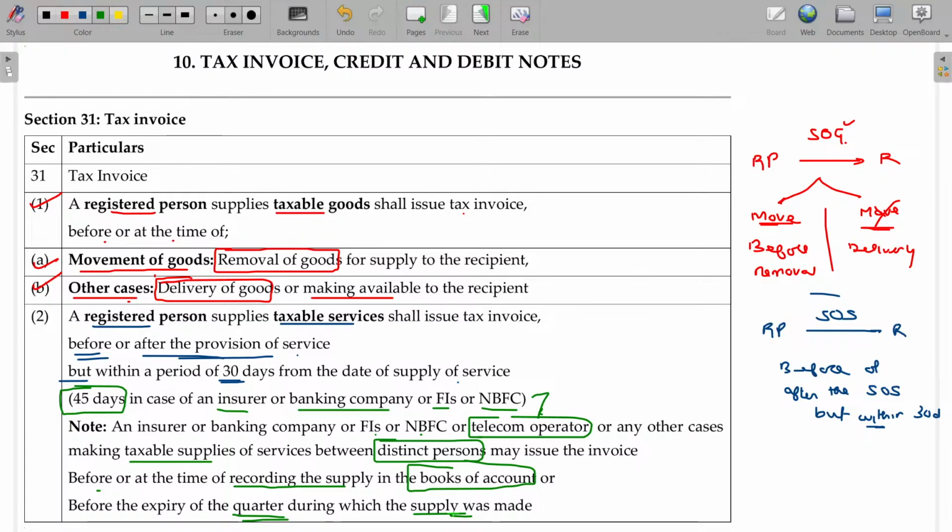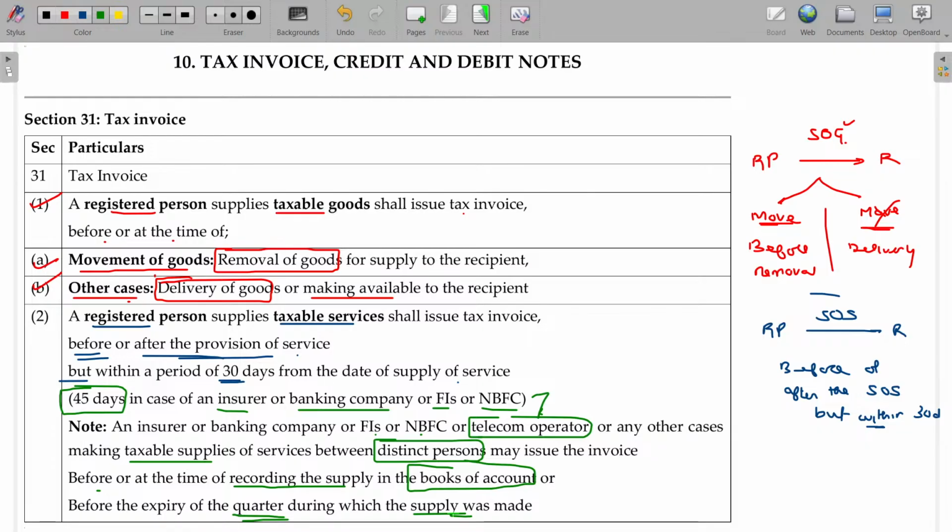The other case: these specific persons along with the telecom operator or some other cases. If the supply is between the distinct persons, then what happens? Whenever you record it in your books, by that time you have to issue the invoice, or within the end of the quarter. Quarter, usually January, February, March will be considered as one quarter.